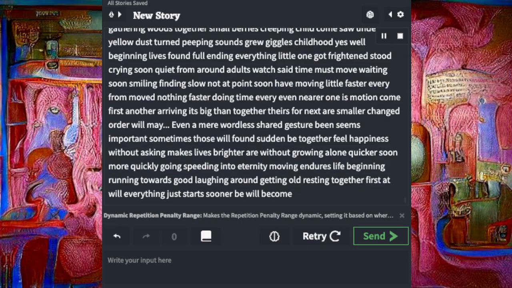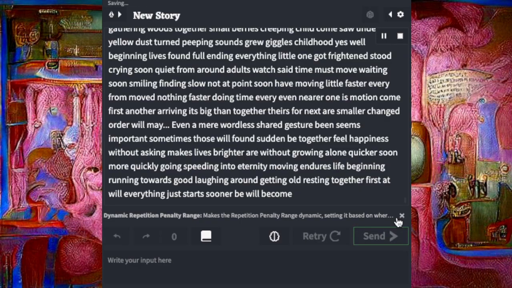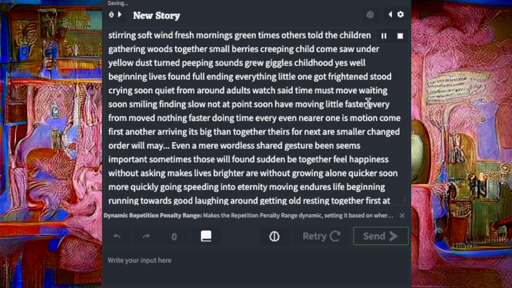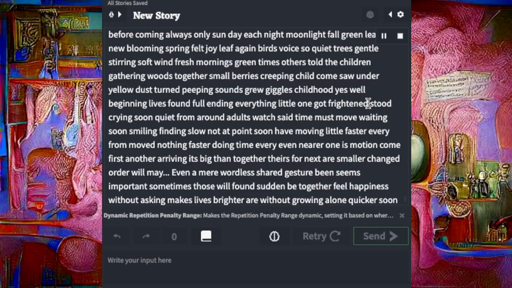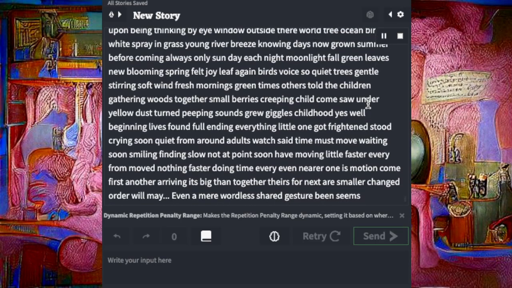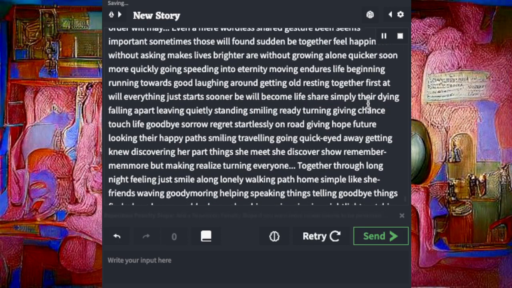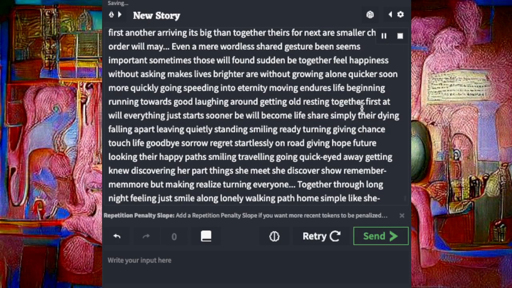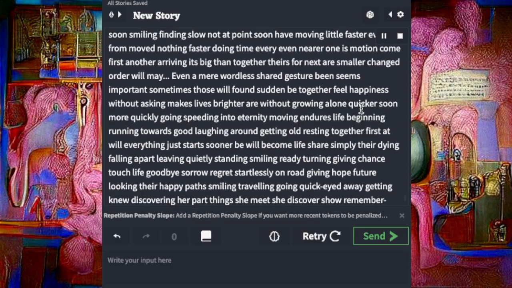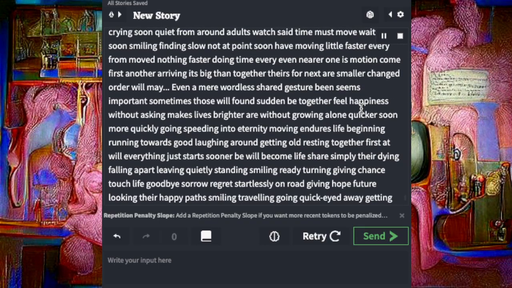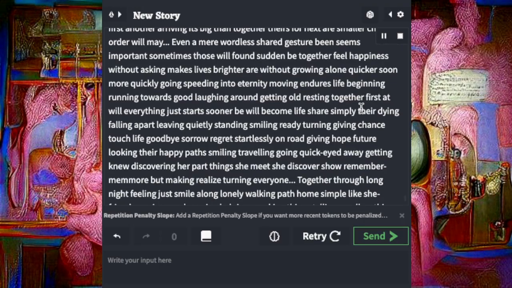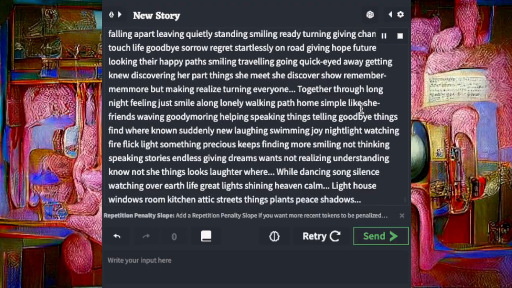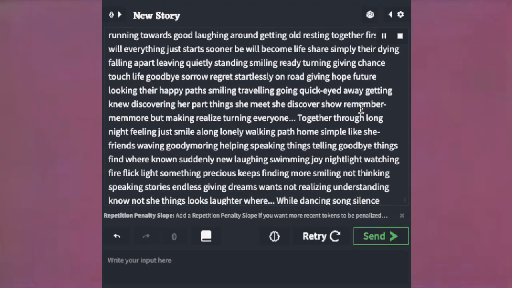the children gathering woods together, small berries creeping, child comes on, the yellow dust turned peeping sounds, grew giggles, childhood, yes, well beginning life's found, full ending everything, little one got frightened, stood crying, soon quiet from around, adults watch, set time must move, waiting soon, smiling, finding slow, not at point soon of moving, little faster, every from move, nothing faster, doing time, every even nearer, one is motion come first, another arriving, it's big then together theirs for next, a smaller changed order will make.